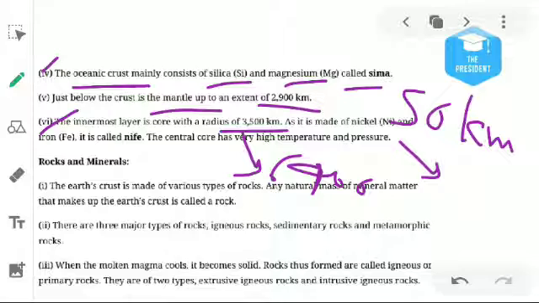Two minerals are found here, nickel and ferrous, under very high temperature and pressure. Do you know, in this core the nickel and ferrous are found in a molten state. Due to the presence of ferrous, our earth behaves like a magnet, and it originates a magnetic field at the north pole and the south pole.